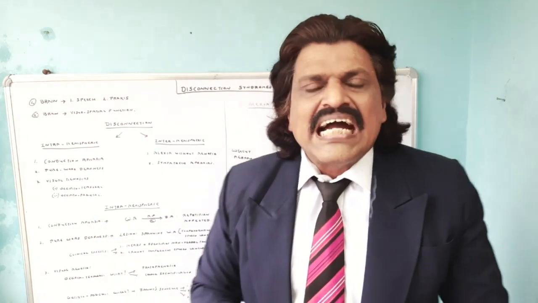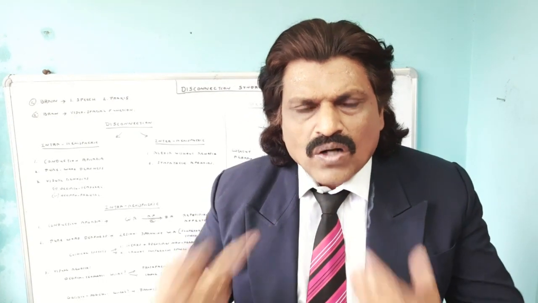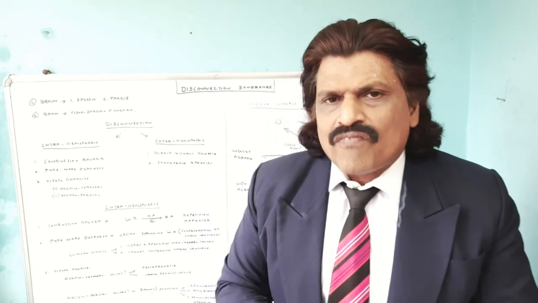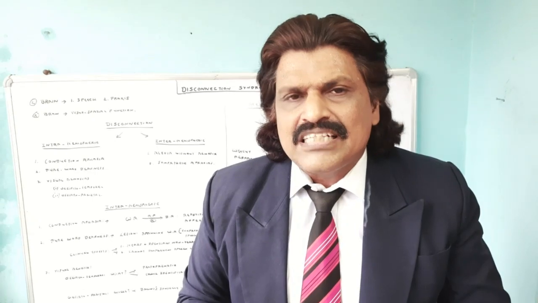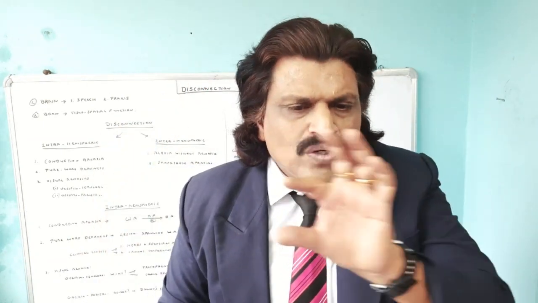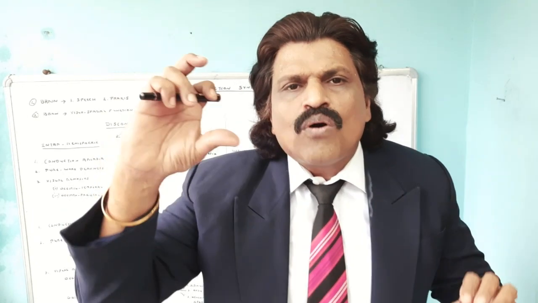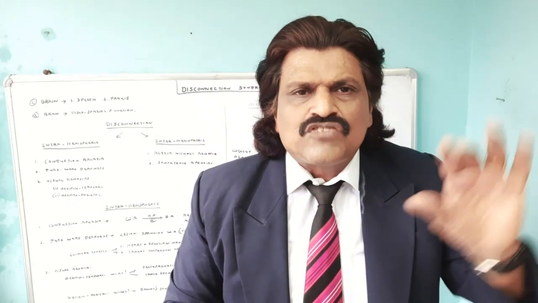First of all, we have conduction aphasia. I have told in the previous lecture on speech that whenever we talk to a person, there are two epicenters of language. One, the Wernicke's area, second, the Broca's area. Wernicke's area is for comprehension, understanding the speech, and Broca's area is for the fluency of the speech. We have a fasciculus connecting the Wernicke's area and the Broca's area, which is known as arcuate fasciculus. This arcuate fasciculus is concerned with repetition.